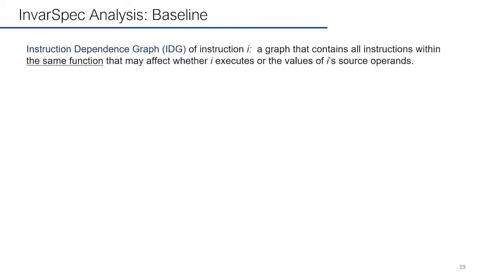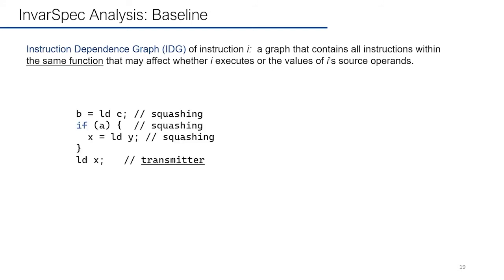Let's first talk about the InvarSpec baseline analysis. It starts with building the instruction dependence graph. The instruction dependence graph of instruction I is a graph that contains all instructions within the same function that may affect whether I executes or the value of I's source operands.